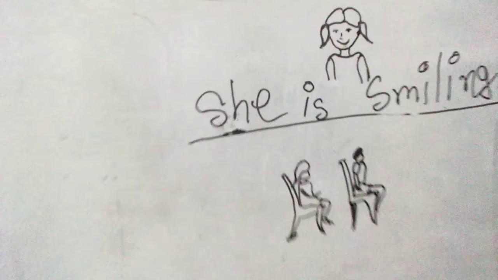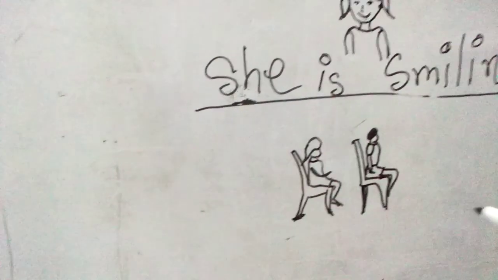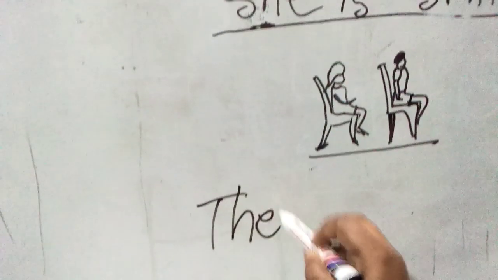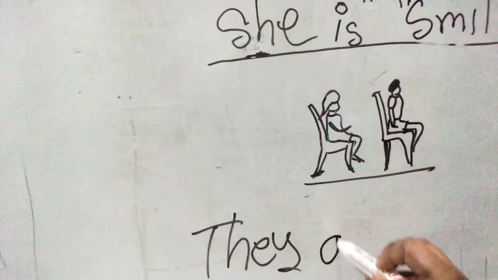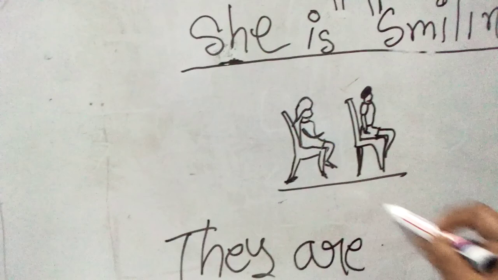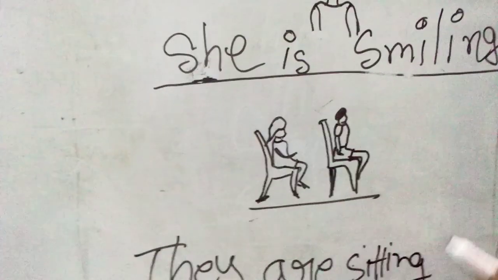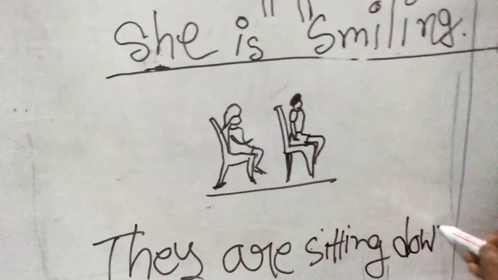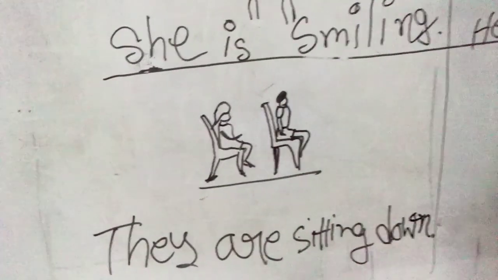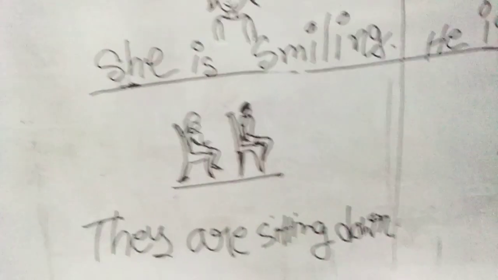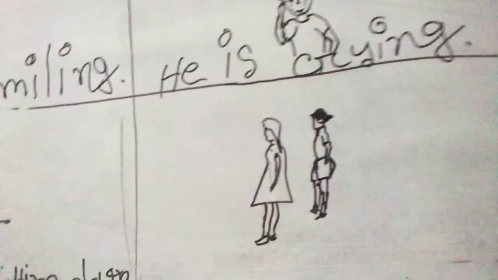So he is crying. Then see here, two of the people, what are they doing? As there are two people, we should use they. They is for plural number. With they we should use are. They are what? They are sitting. Aren't they sitting down? Yes, they are sitting down.